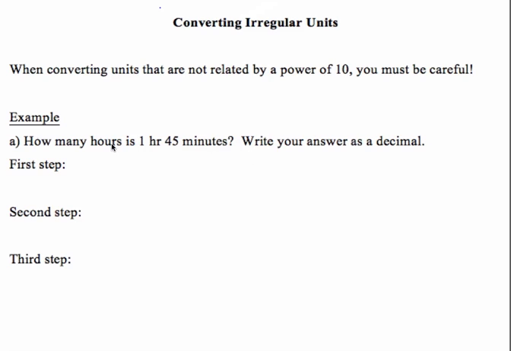example, how many hours is 1 hour 45 minutes? I don't know if I'm going to go through these three steps, so I'm going to do it this way. 1 hour 45 minutes, well I'm going to convert this bit into hours. So this is 45 minutes. There are 60. Let's just convert this. Let's write the conversion.